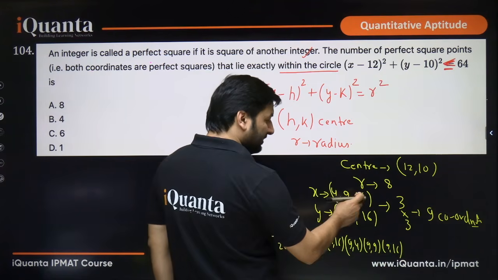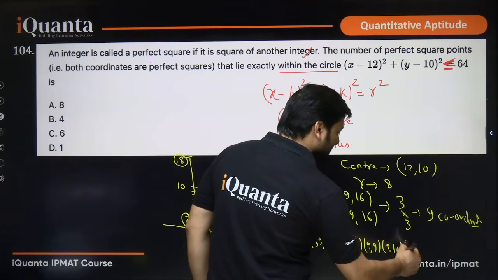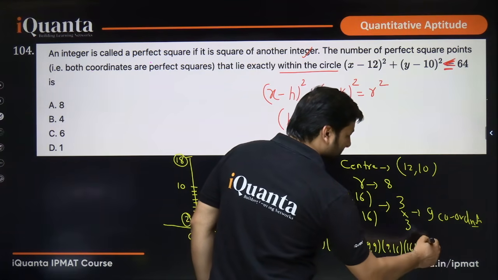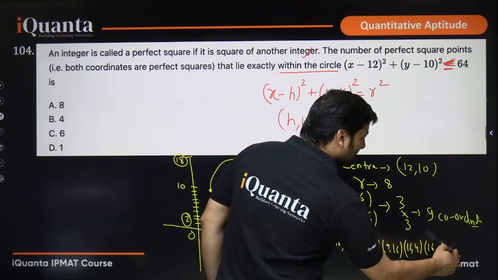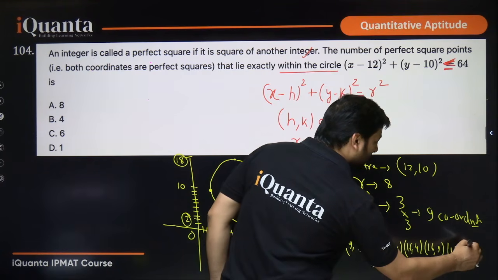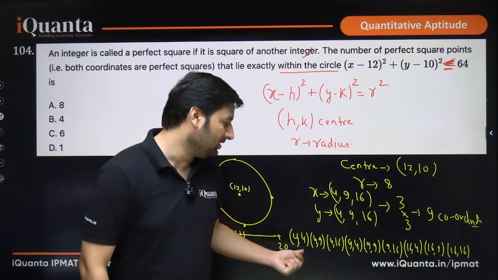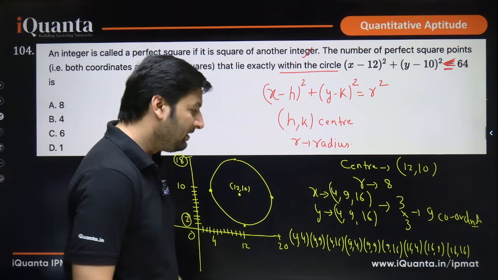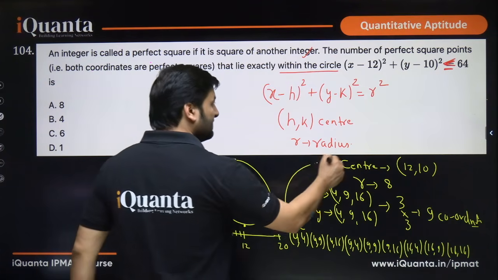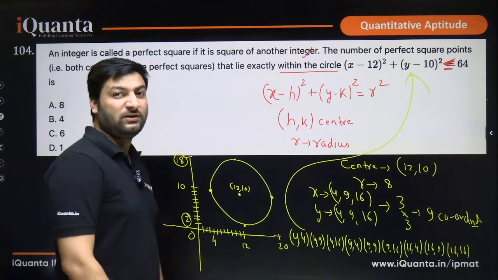And after that 16, 4; 16, 9; 16, 16. You have got all perfect square points that are possible. You see x or y, all the points are perfect squares. But then how many of them satisfy this equation? That is what we need to find out.